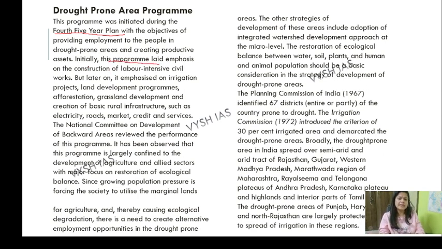Initially, this program laid emphasis on the construction of labor-intensive civil works, but later on irrigation projects, which you can find in Rajasthan and Gujarat, the areas which lag in water. Okay, I was actually confused with that. By hearing the word drought, not cyclones or something, I was confused, okay? And afforestation was promoted, grassland development, creation of basic rural infrastructure.